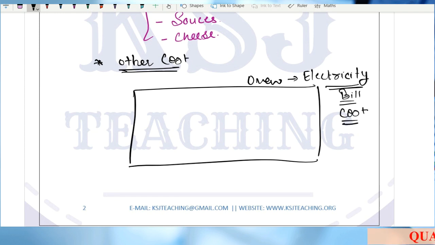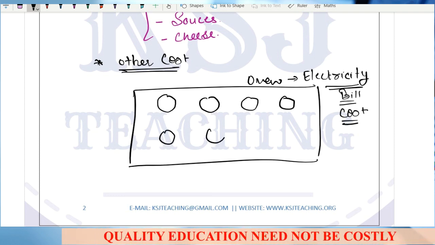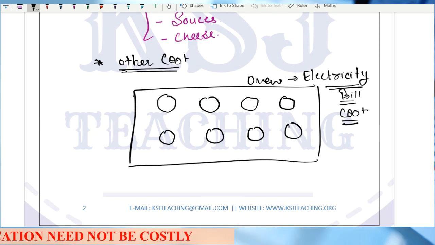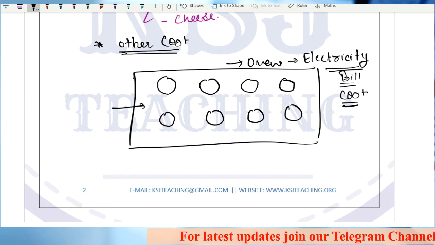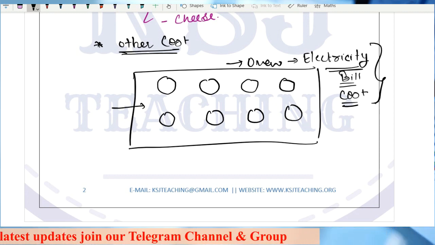Now say there are, say, 1, 2, 3, 4, 5, 6, 7 and 8 pizzas being baked in this oven at the same time, right? Now just tell me, say the electricity cost of baking these 8 pizzas.